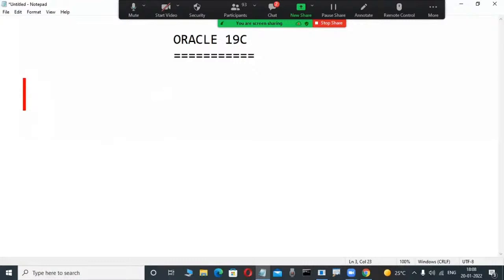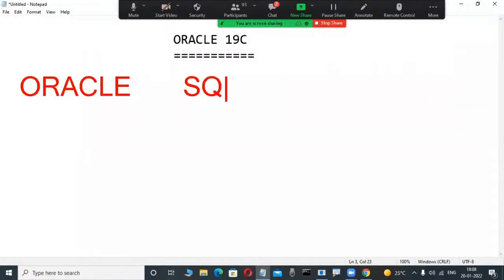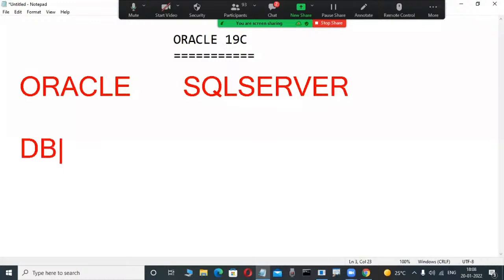Not only Oracle, so many database products are available on the software side. Suppose Oracle is a database product from Oracle Corporation. Observe here, different companies. SQL Server is a database product from Microsoft. DB2 is a database product from the IBM company.